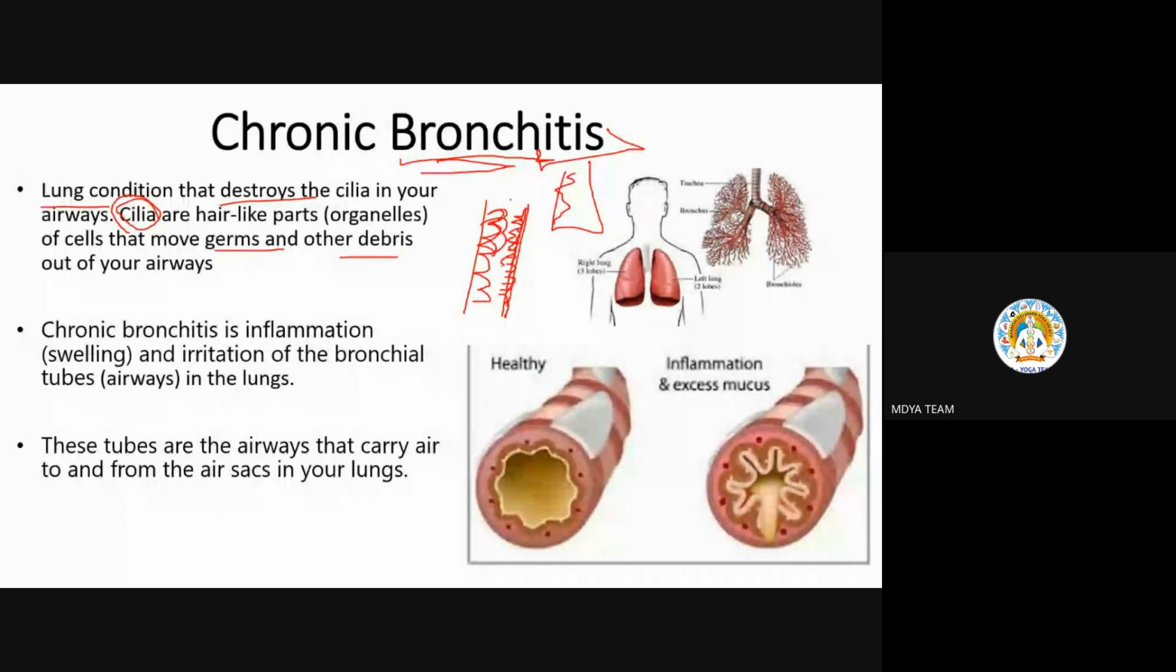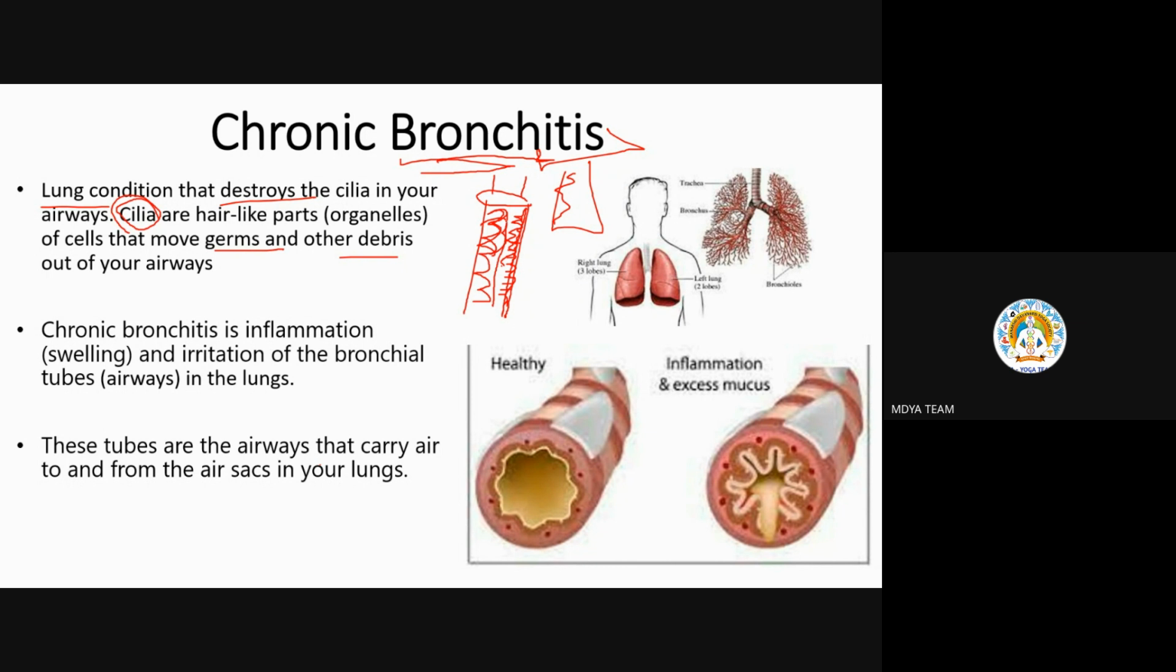Then if there is inflammation, of course, definitely the airway diameter, the area for air to travel, which was that much before, will now be decreased or less. So it is obstruction only. This kind of obstruction or narrowing down of your bronchi and bronchioles leads to such diseases. Okay, these tubes are the airways that carry air to and from the air sacs. These bronchioles are helpful to travel the air from your nostril till the alveoli, and from the alveoli to the outside of your body.